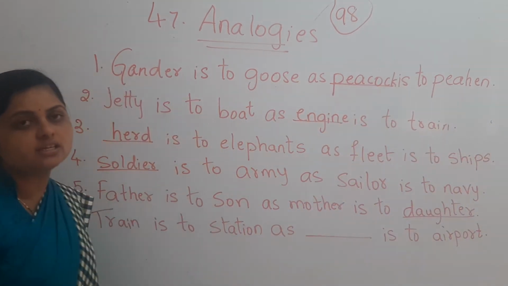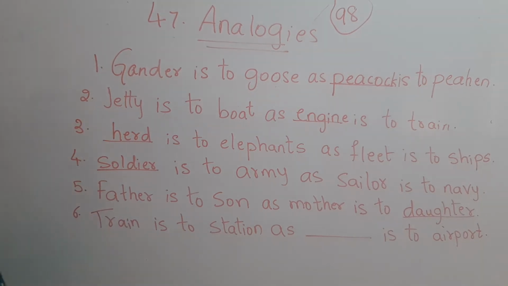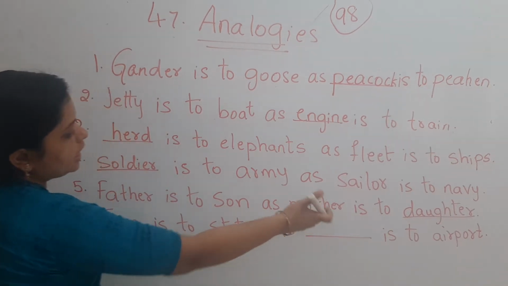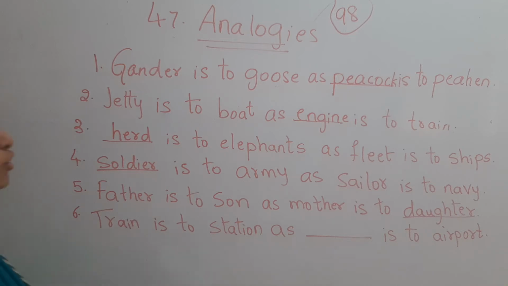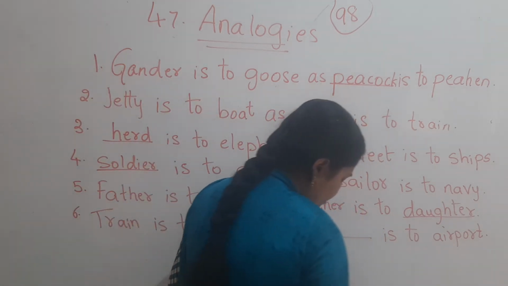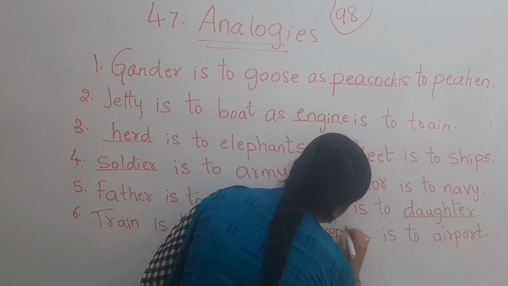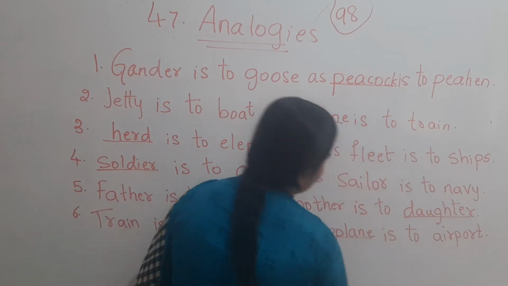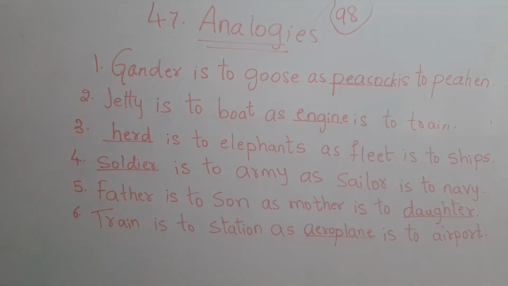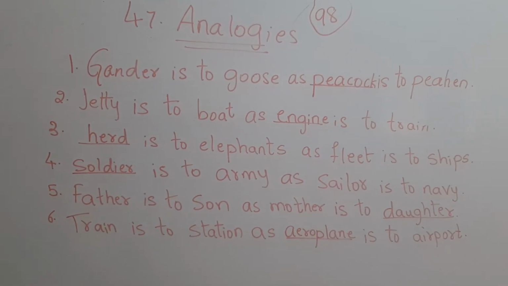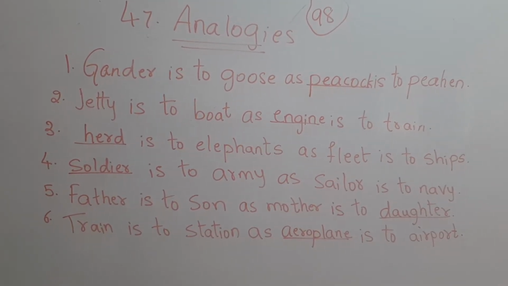You can guess it easily. The answer is aeroplane. The train is to station as aeroplane is to airport. Very easy. Yes, this is quite easy.